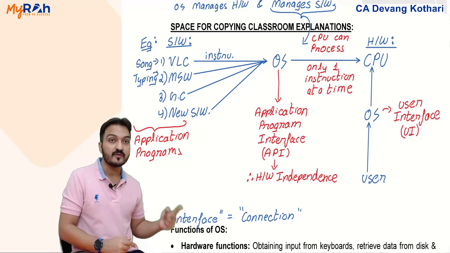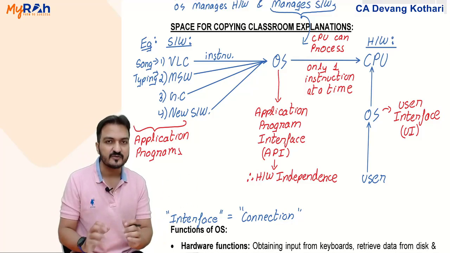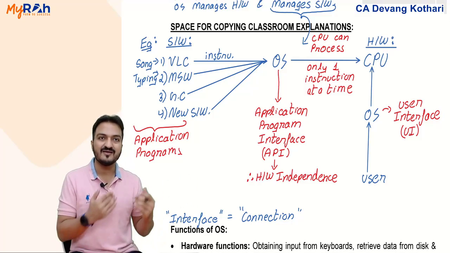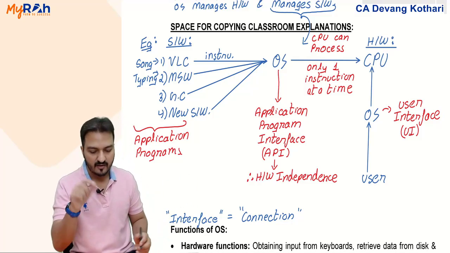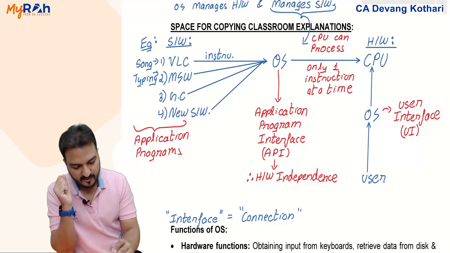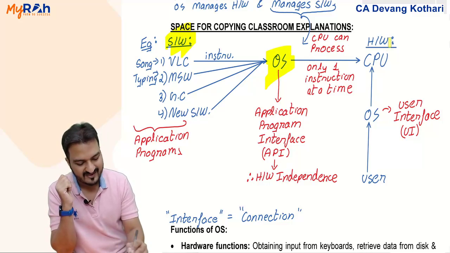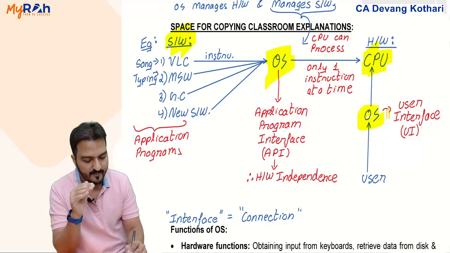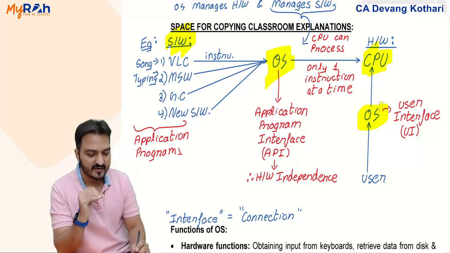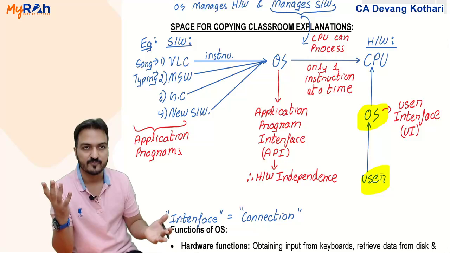Interface means connection. User interface means the operating system creates a connection between user and the CPU, just like it was the point of connection between software and the CPU.